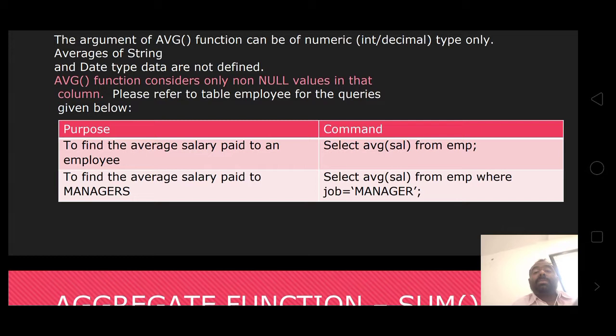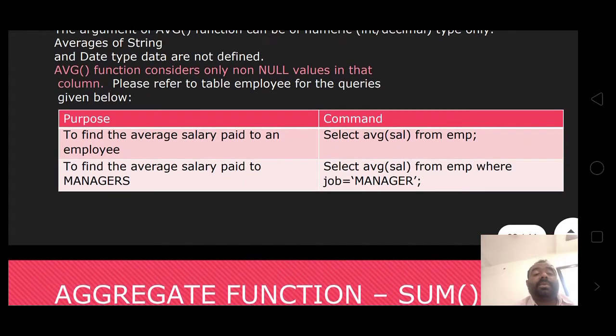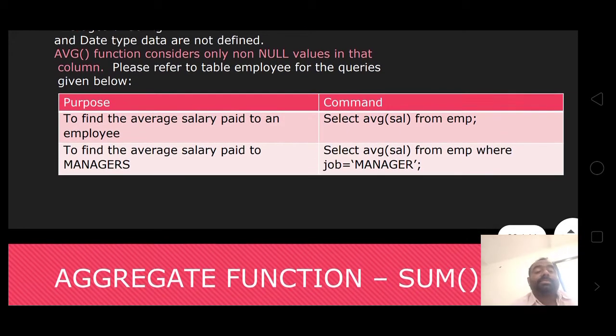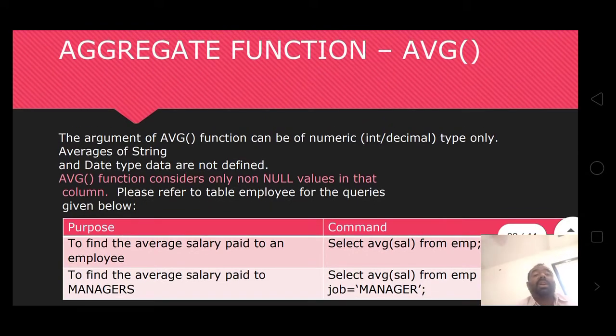Then you go to the purpose. To find the average salary paid to an employee, the command is: select average salary from employee. This gives the total average salary given by the system. To find the average salary paid to the managers, the same command is used with a where condition applied: select average salary from employee where job is equal to 'manager', within the quotes. Here you can find the average.